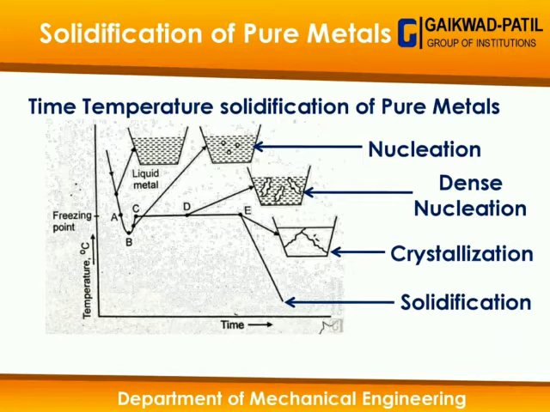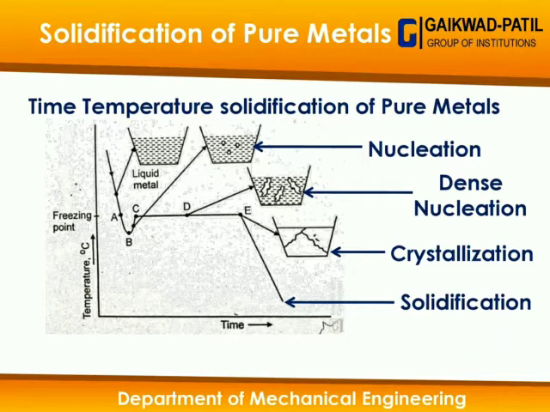That particular phase occurs from point D. And at point E, the dense nucleus size is enlarged again, and this enlarged dense nucleus shape we call crystallization, or crystals. And these crystals will further form the solid, right? So this is all about the solidification of pure metal.